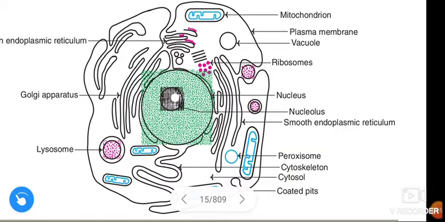See this figure. This is the diagrammatic representation of a eukaryotic cell, and this is the nucleus. It is the largest cellular organelle, and it is surrounded by two membranes. At certain intervals, these membranes have pores, and the products synthesized by the nucleus are transferred into the cytoplasm through these nuclear pores.